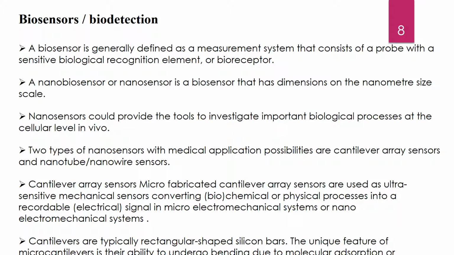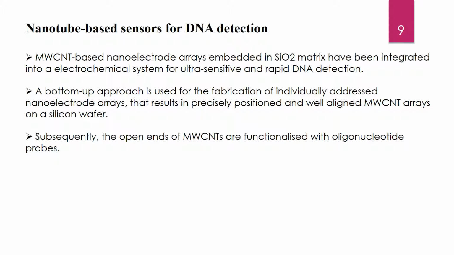The next application is nanotube-based sensors for DNA detection. Nanoelectrode arrays embedded in a silicon oxide matrix have been integrated into an electrochemical system for ultrasensitive and rapid DNA detection. A bottom-up approach is used for the fabrication of individually addressed nanoelectrode arrays, which results in precisely positioned, vertically aligned arrays on a silicon wafer. Subsequently, the open ends of these nanoelectrodes are functionalized with oligonucleotide probes.